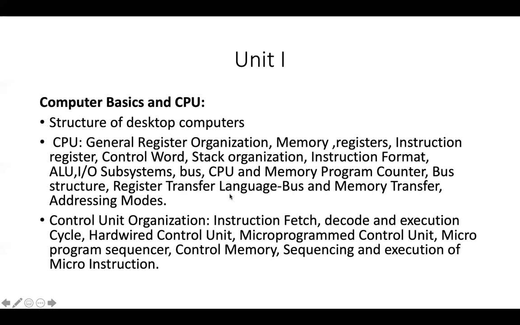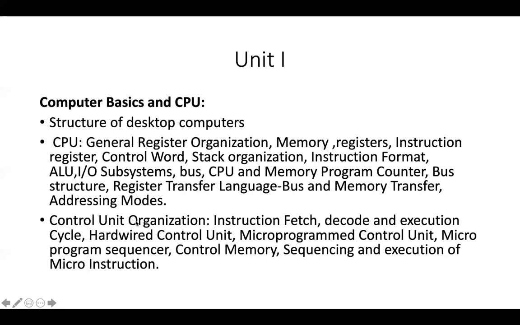That is register transfer language, the basic terminology about register transfer language, and different addressing modes. Suppose you want to fetch an instruction, the address is very important, so what are the different addressing modes? This we will study in the first half of the first unit.